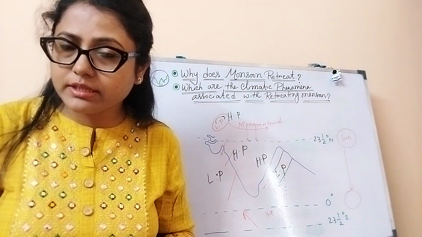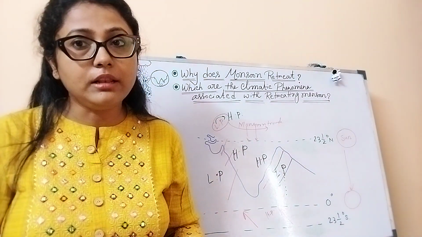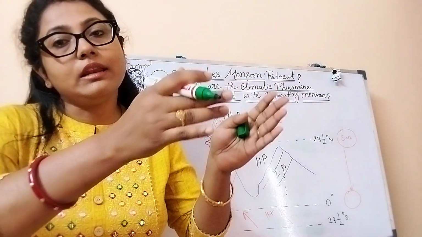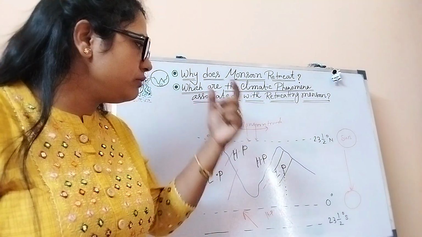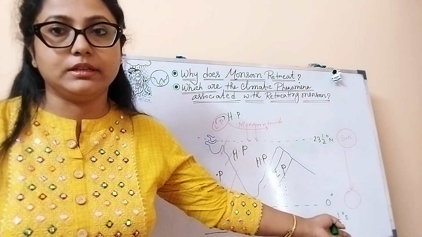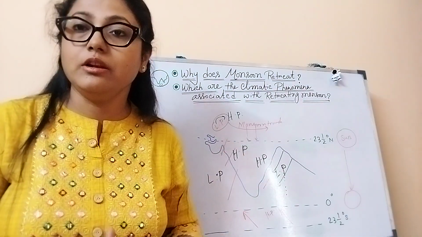And why does the southwest monsoon retreat? Once again, let's recall. The reason is that during October-November, the sun is moving towards the south, and it will gradually establish itself on the Tropic of Capricorn. As a result, the northern hemisphere is devoid of the sun's vertical ray.